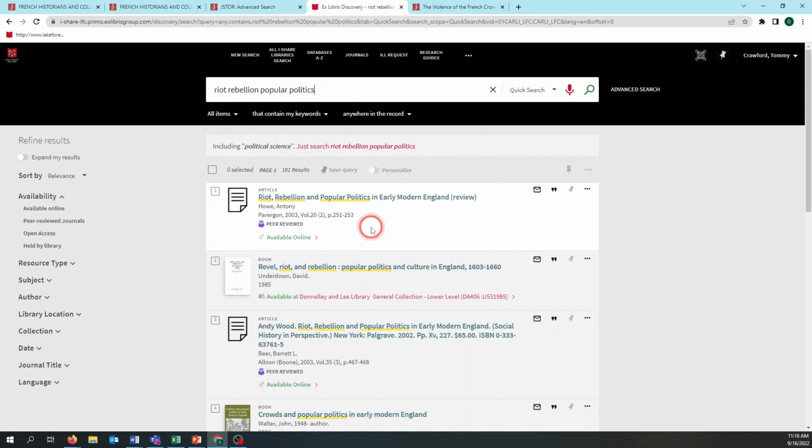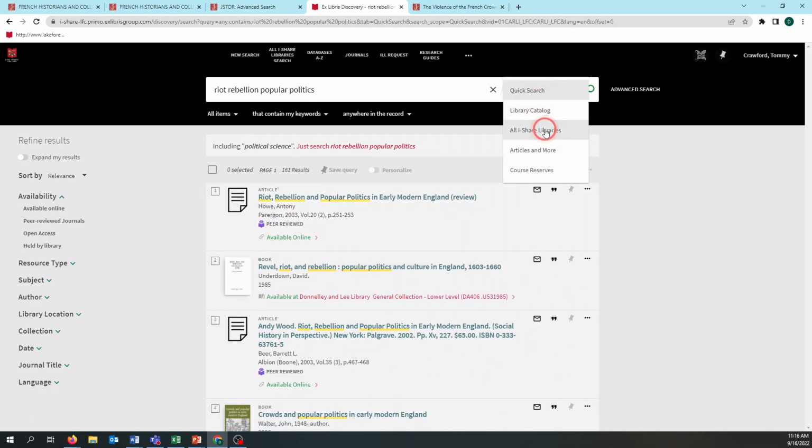And I do see some reviews of that book, which is something that's going to be common. This is an article with someone writing about Andy Wood's book. And I also see, and this is the problem with just searching without knowing, we do have a book, Revel, Riot, and Rebellion, very similar keywords, but it's by David Underdown, published in a different year. That's available in our library, but I want the one by Andy Wood. I'm not seeing it come up. We could do filters, but I know we don't have it.